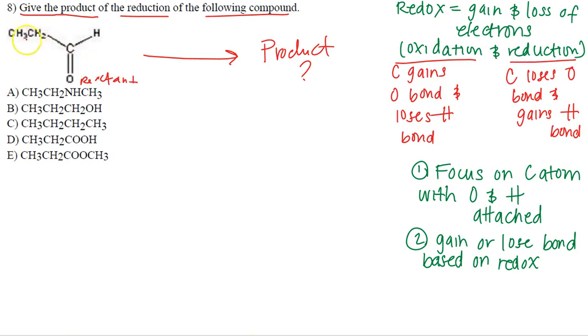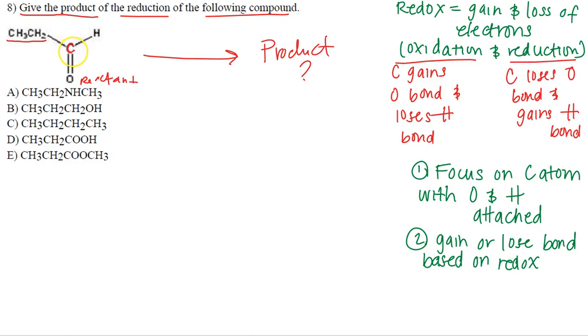So as you can see here, these carbons have all hydrogens. They don't have any oxygens. I'm not going to bother with those as well. They're basically in our R group and they're going to stay the same. It's this carbon here that has hydrogen attached and is double bonded to oxygen. So you want to focus on the carbon atom with oxygen and hydrogen. Well, where does the reduction or oxidation come into play?